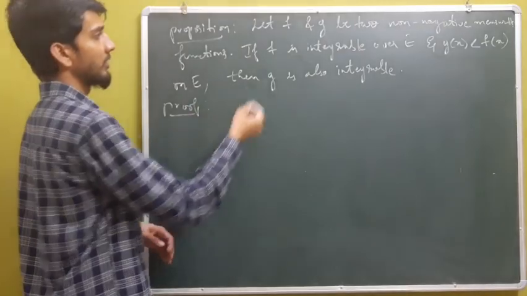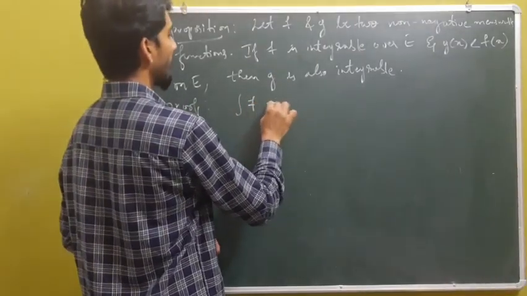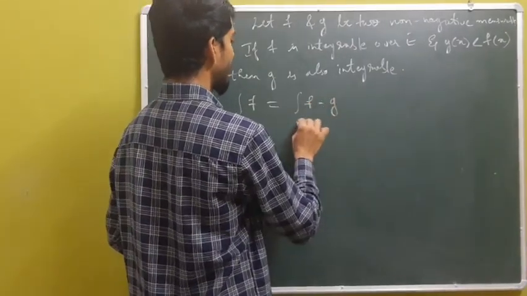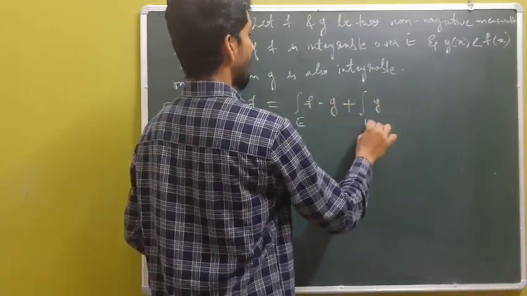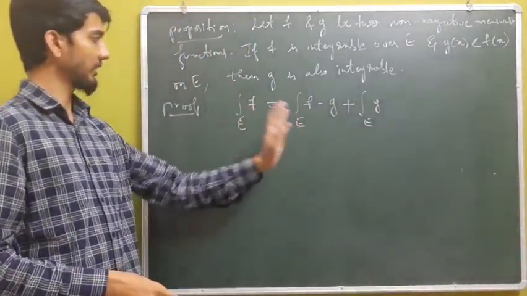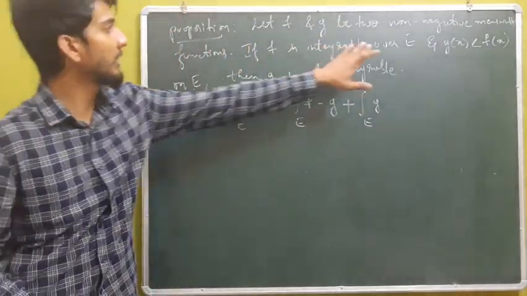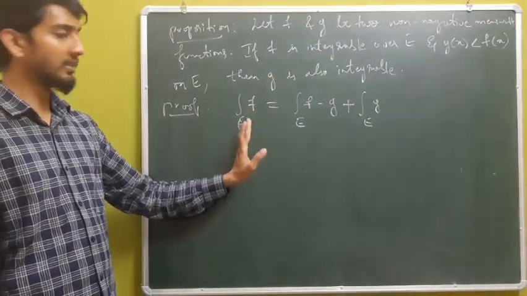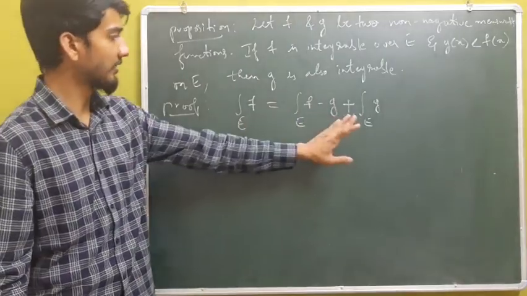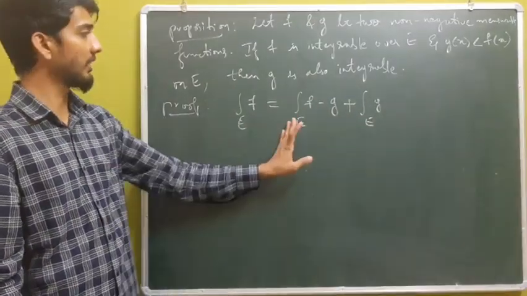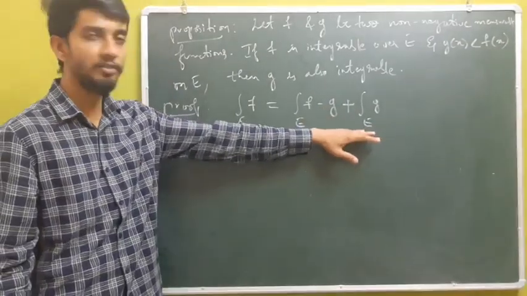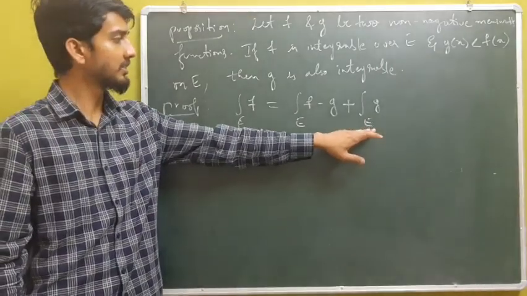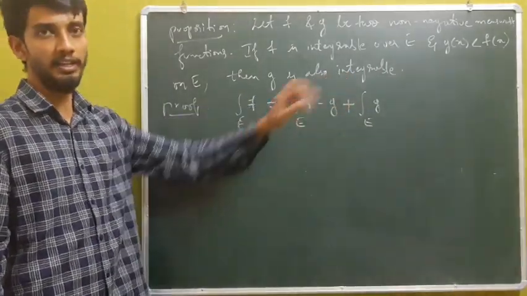The integral of f over E can be expressed as the integral of f minus g over E plus the integral of g over E. Given that f is integrable over E, the left hand side is finite. So the right hand side should also be finite since they are equal. If the right hand side is finite, we have the integral of g over E to be finite, which implies g is also integrable.